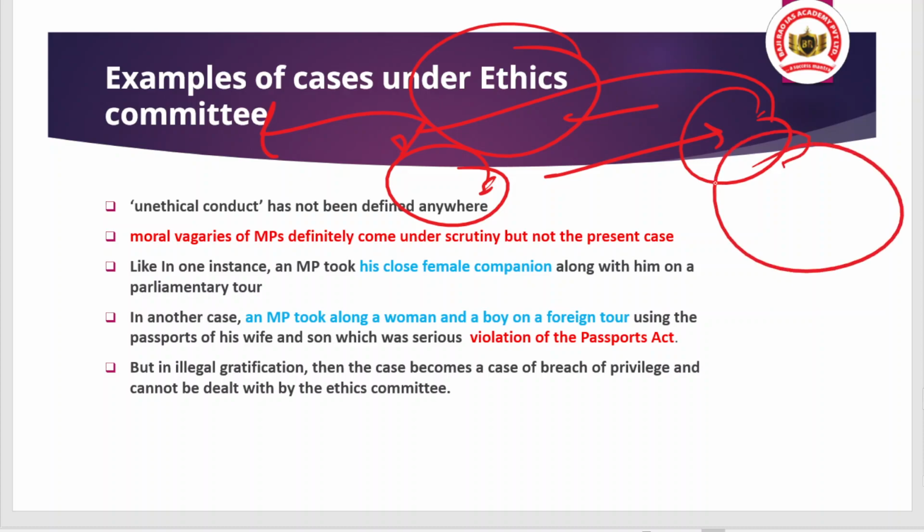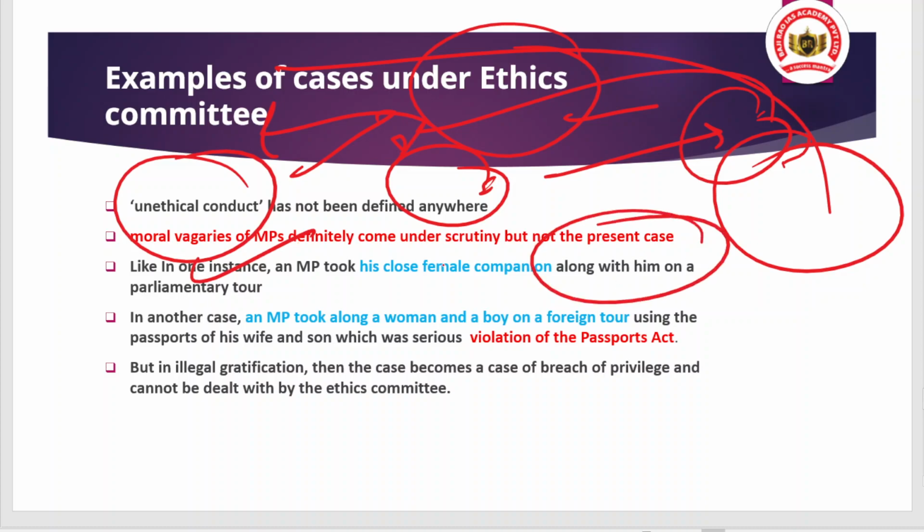So if there is a proper mention of which acts should be qualified as unethical conduct, then the ethics committee can be well assured that if there is a breach under the ethics, they will get the case. However, the moral vagaries of MPs definitely come under scrutiny, but not the present case. Like in one instance, an MP took his close female companion along with him on a parliamentary tour. That can be an issue under the ethics committee, because this is an example of moral vagaries.